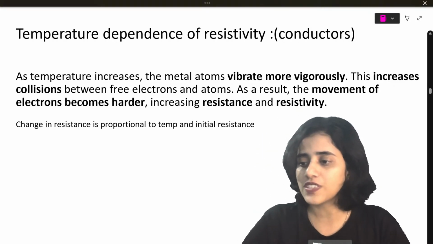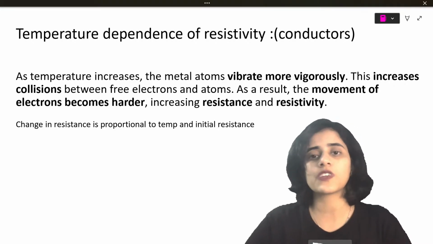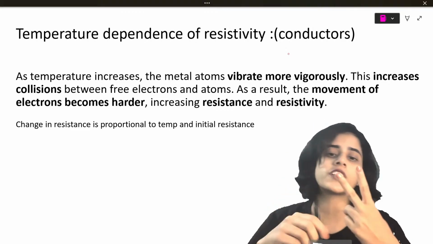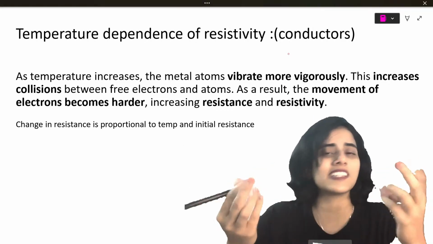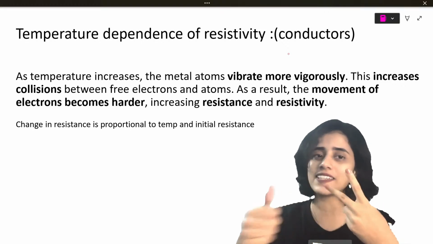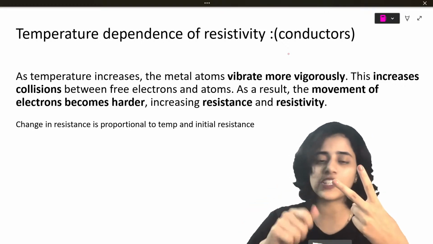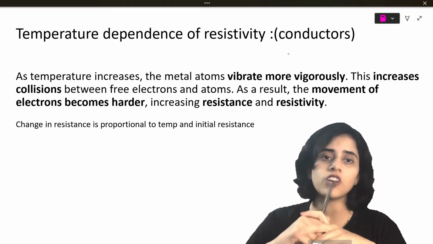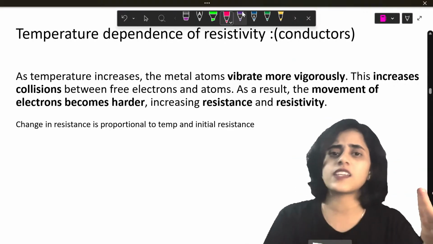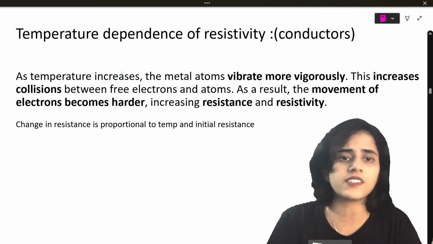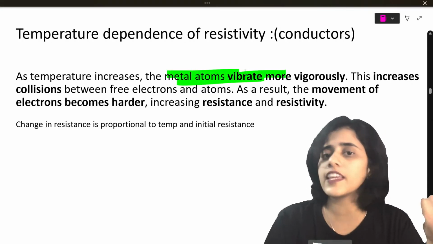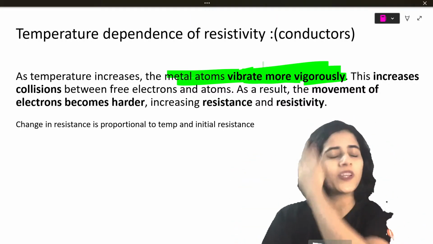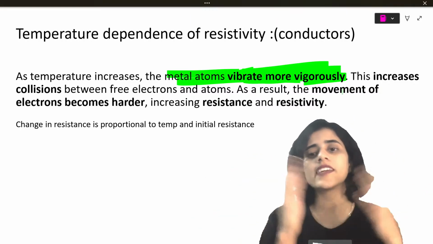Temperature dependence of resistivity is what we are going to look at here. So as I said, what is resistivity? Resistivity is something that depends on two things: the nature of the material and the temperature. So for nature, we know how it depends for conductors, insulators, and semiconductors. Now let's see how it depends on temperature. So this I already discussed. What happens when temperature increases? The atoms in the metal vibrate a lot. So when they vibrate a lot, what happens? They hit against each other more.